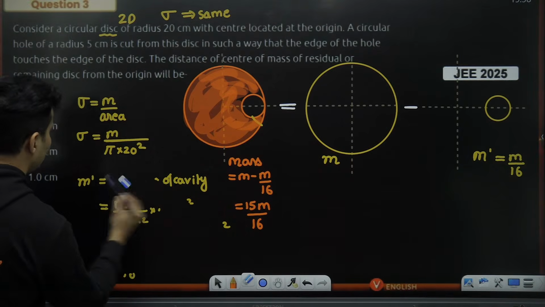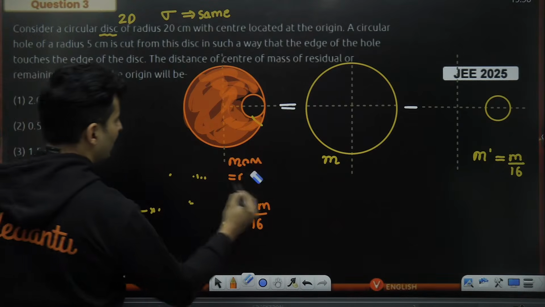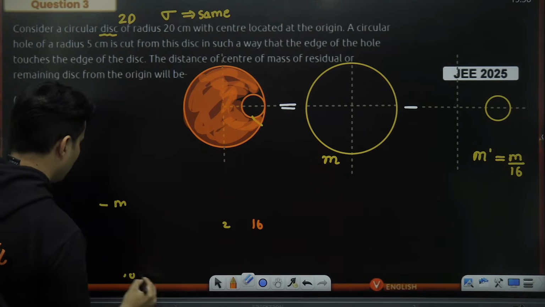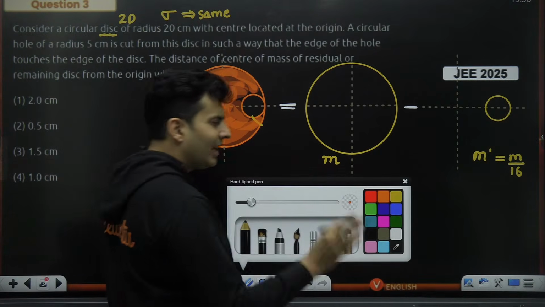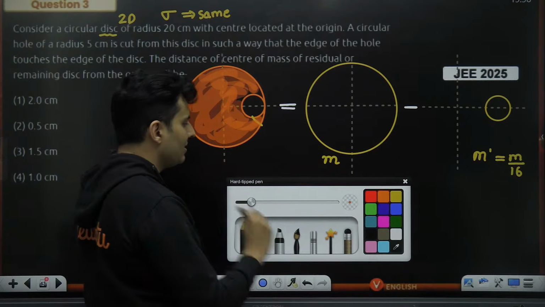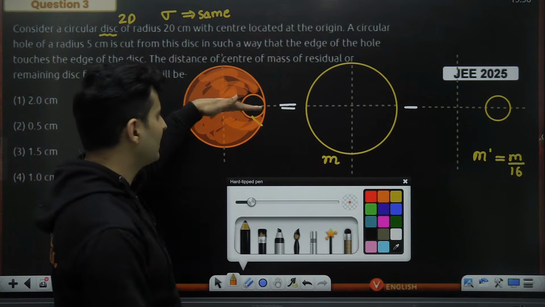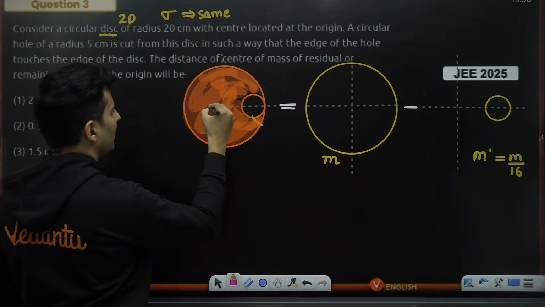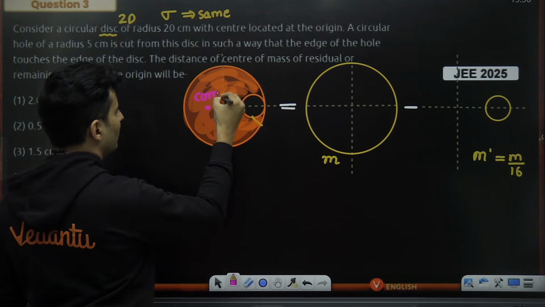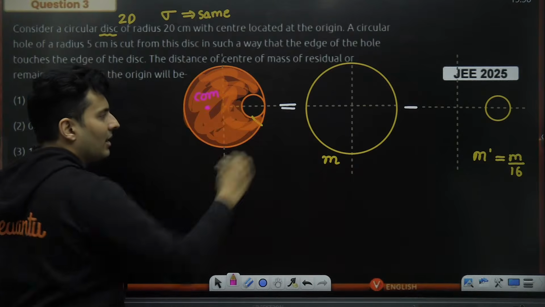Now, once that is done, okay, I'll get rid of this now, not needed anymore. I don't need this also, forget it. Okay, I will use my formula. It has a line of symmetry, I can see, and that line of symmetry is the x-axis. So 100% the center of mass must lie somewhere over here on the x-axis.